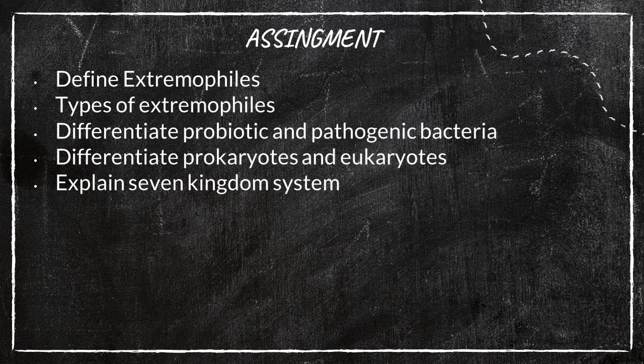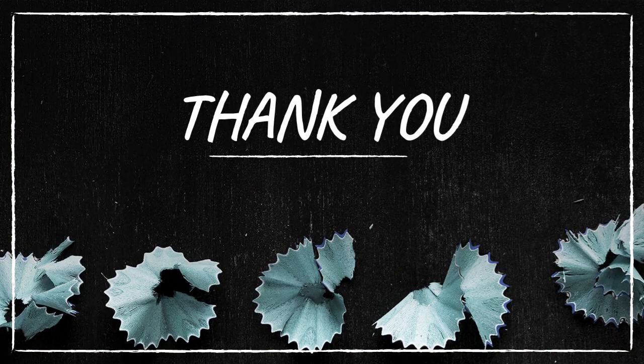Fine. Then differentiate prokaryotes and eukaryotes. This direct question is not given in the text, so anyhow I have given it as a tabular column here. You can learn it from here also. Fine. Then explain the seven kingdoms. What are the seven kingdoms we said last? That is Eubacteria, Archaeobacteria, Protozoa, Chromista, Fungi, Plantae as well as Animalia. Fine. Okay. Thank you.